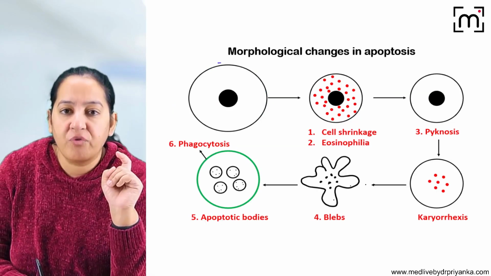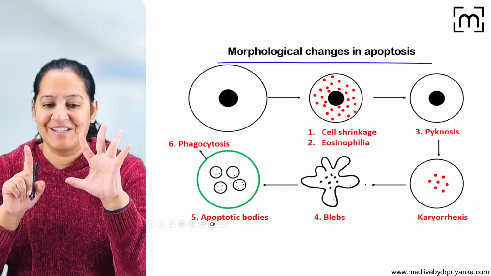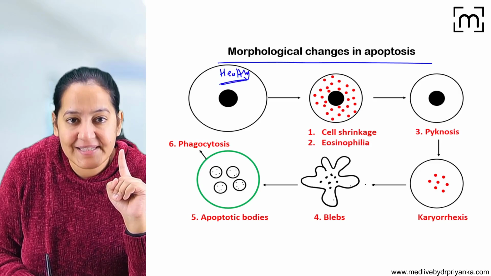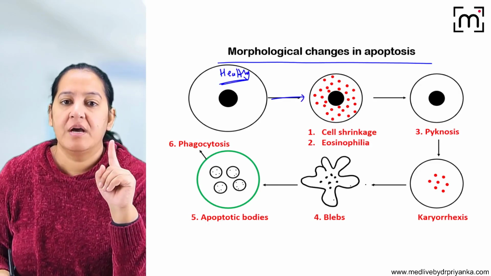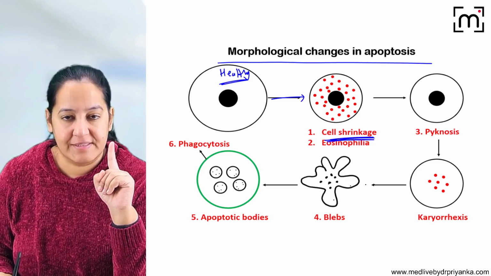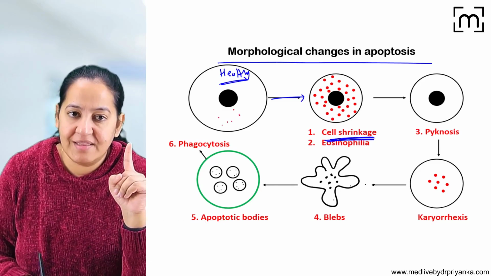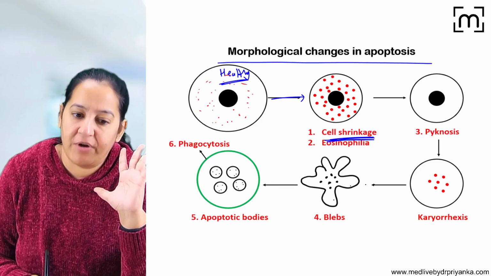Now I'm telling you the morphological changes in apoptosis. There are 6 morphological changes you have to learn in sequence. Please learn the sequence. This is a healthy cell. You all can appreciate this is a healthy cell. The first thing it undergoes is shrinkage. See, the size is reduced. The first thing it undergoes is cell shrinkage. Now since it is undergoing cell shrinkage, in the cytoplasm of the cell, there are various cell organelles. There are mitochondria, endoplasmic reticulum, ribosomes.